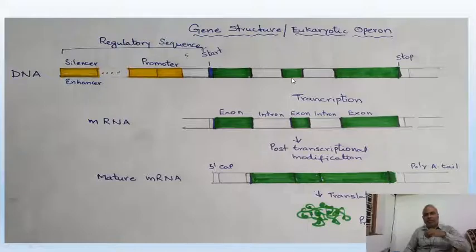So I require these genes to be expressed. What I have in white color are not at all needed. But what happens? The silencer, this is regulator actually. Regulator, it may be silencing or it may be enhancing, whether it may be positive or negative. Okay, so this is the promoter site where it binds with the promoter.